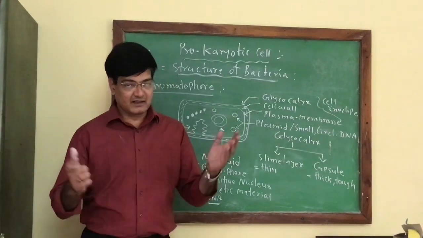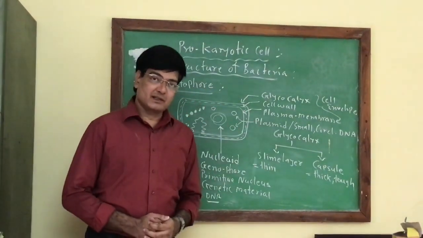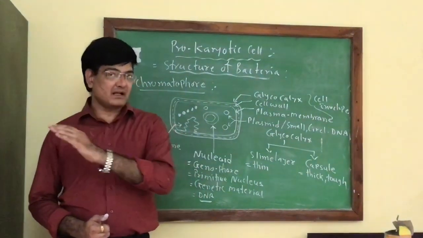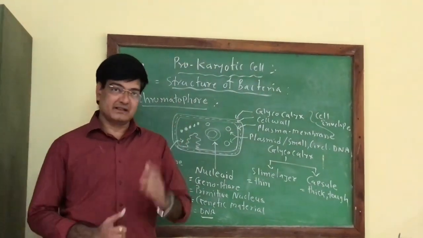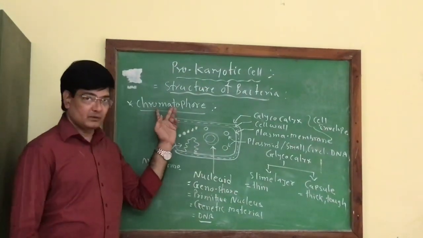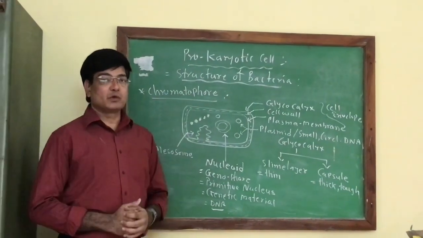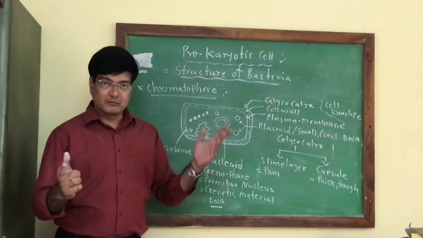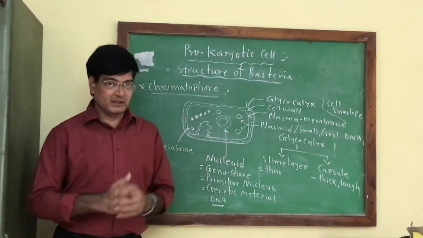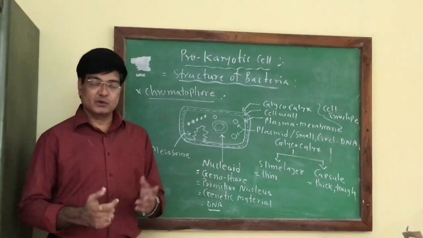These pigments are called bacterial chlorophyll. It is different from the chlorophyll found in higher plants, but its function is the same in blue-green algae. And that's why, due to the presence of chromatophores in blue-green algae or cyanobacteria, they are autotrophic in mode of nutrition, whereas bacteria, mycoplasma and PPLO are always heterotrophic in their mode of nutrition. They cannot synthesize their own food.